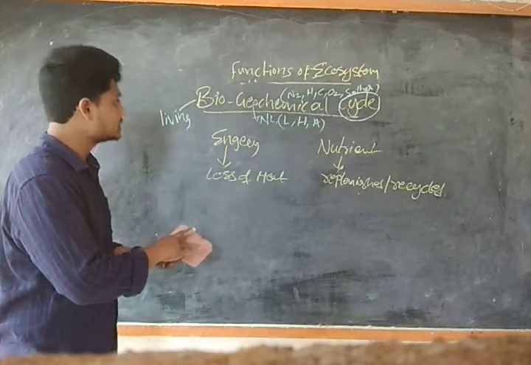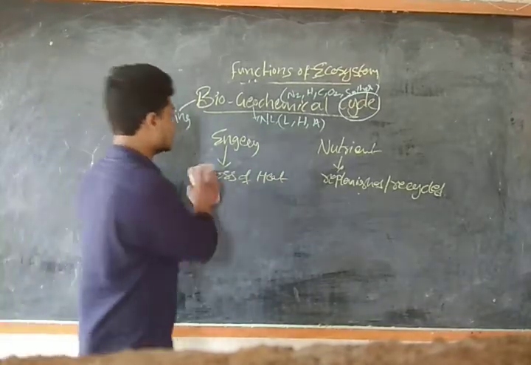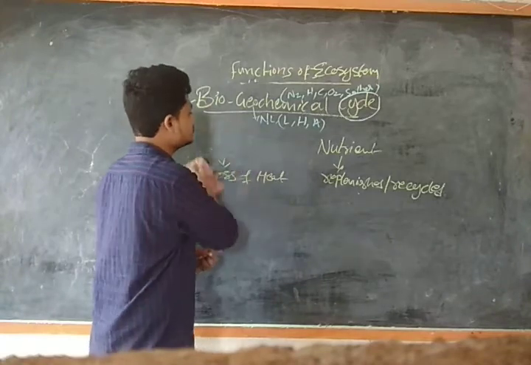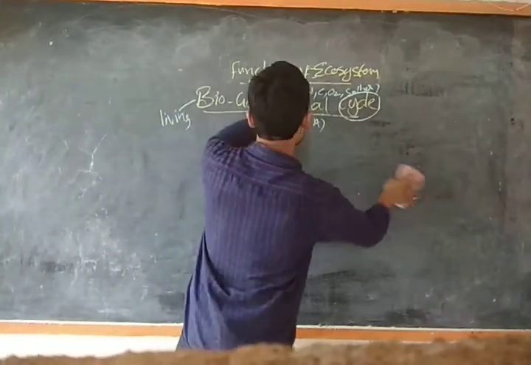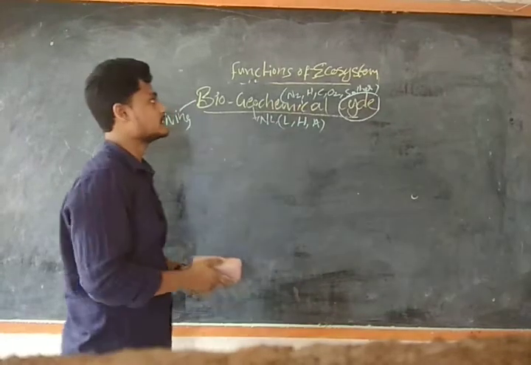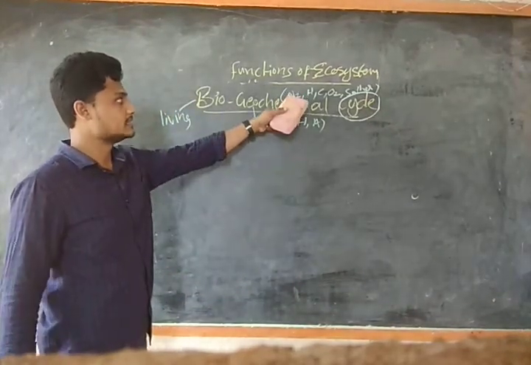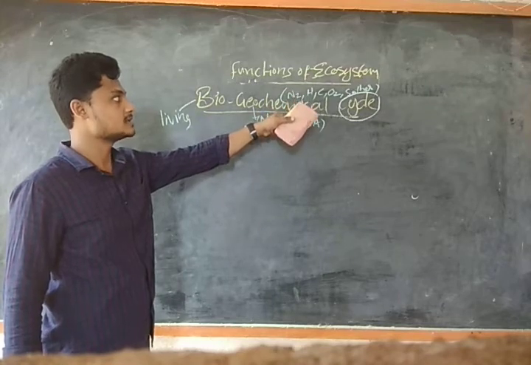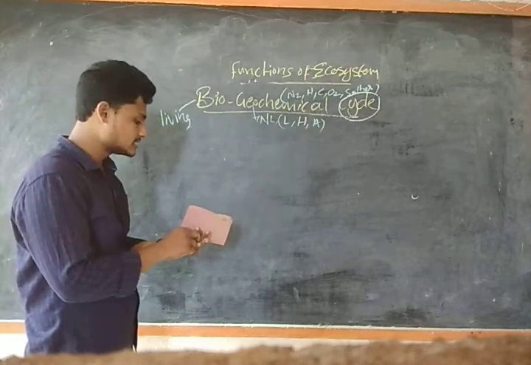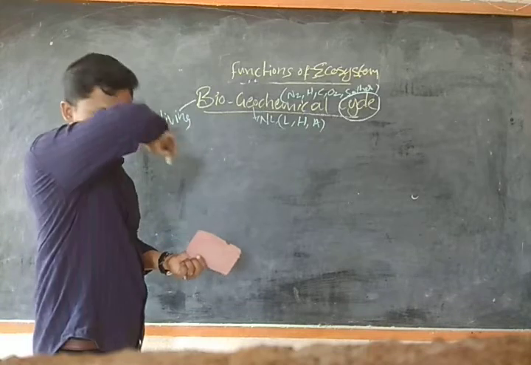So in the biogeochemical process, we will see how this happens. These chemicals will be recycled. They are very important for an organism to survive, chemicals like nitrogen, hydrogen, carbon, oxygen and sulfur. So how does this process take place in the system?